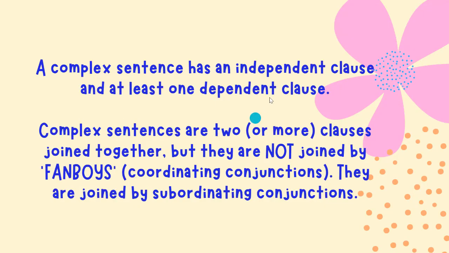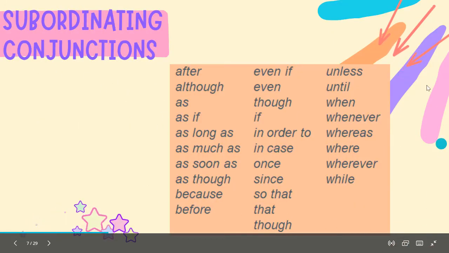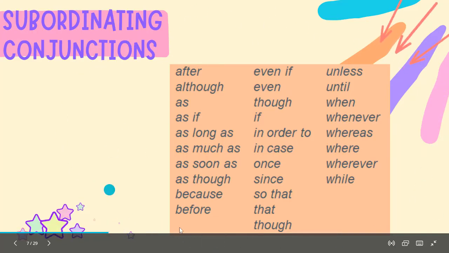Okay, so a complex sentence has an independent clause and at least one dependent clause. Complex sentences are 2 or more clauses joined together, but they are not joined by FANBOYS. We no longer use FANBOYS or coordinating conjunctions. They are joined by subordinating conjunctions. So let's see. Subordinating conjunctions are these: after, although, even if, unless, while, though, before, etc. You can capture this, and you can also remember it